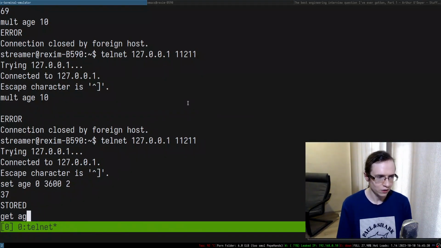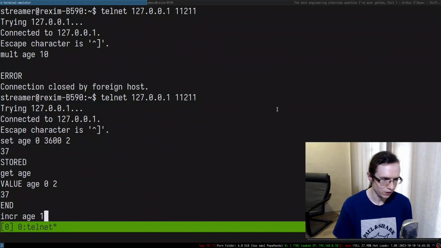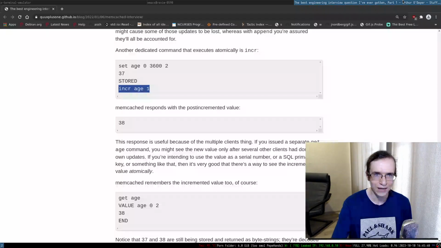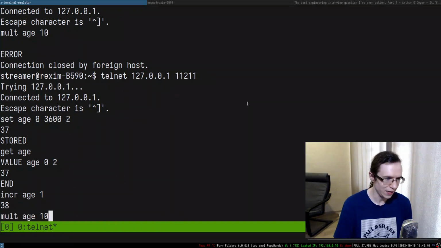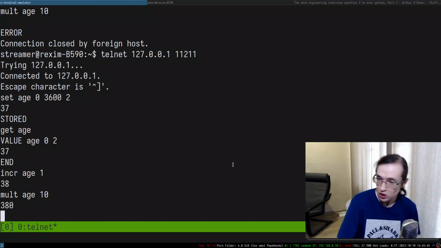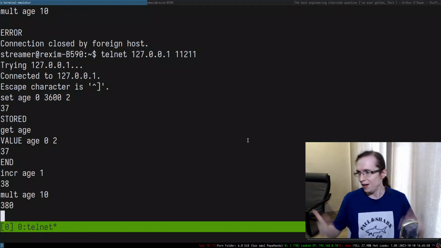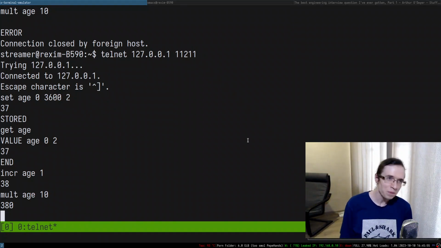We can try to get age. Right, so it's 37. We can try to increment the age by 1, it's 38. And now the moment of truth, can I multiply it by 10? First try! Am I hired? Am I hired? I don't know, but that was easy actually, right?